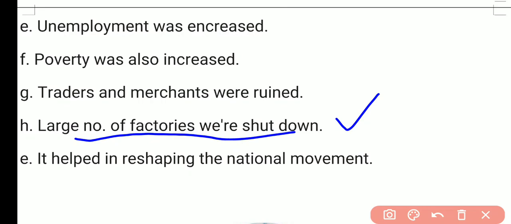One positive outcome, the only positive outcome of that economic depression was that it helped in reshaping the national movement. People who were already discontent with the British government policies held the British government responsible for all these things, and that helped in the growth of the nationalist movement in India too. सो ये इफ़ेक्ट्स थे, उनमें से एक पॉजिटिव इफेक्ट ये रहा कि इससे देश की मूवमेंट को और मजबूती मिली. So that's all in this session.